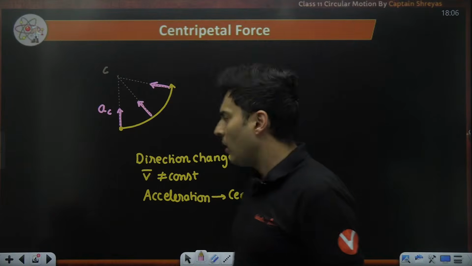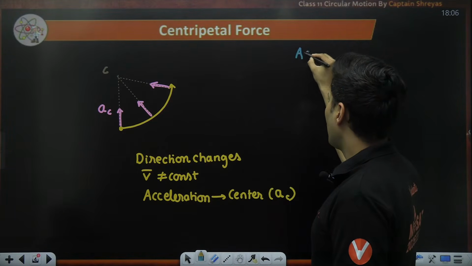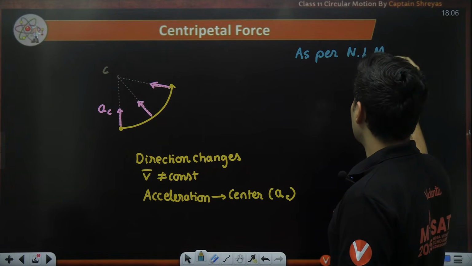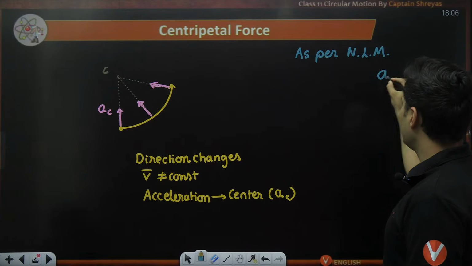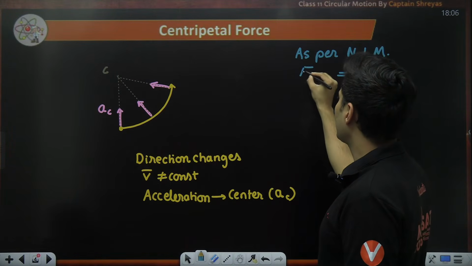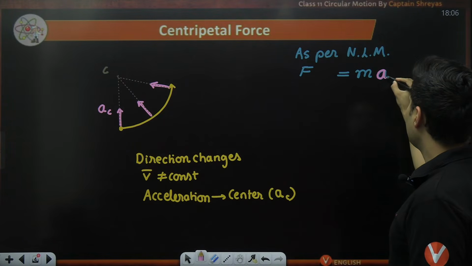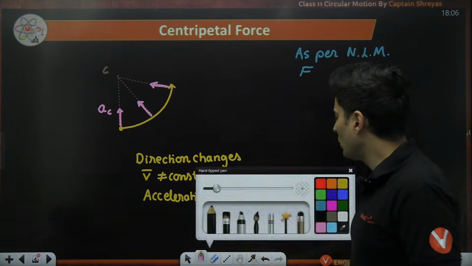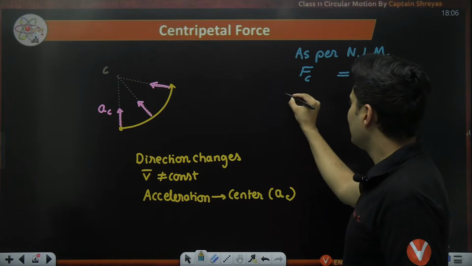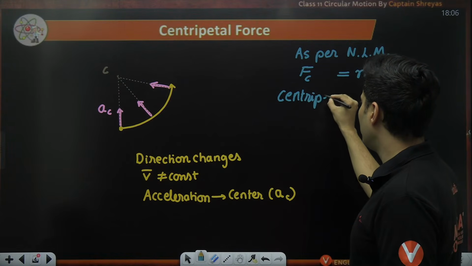As per Newton's laws of motion, if there is an acceleration on a particular mass, there must be a force acting on it. In our case, there is centripetal acceleration. So that force which is directed towards the center is called the centripetal force.